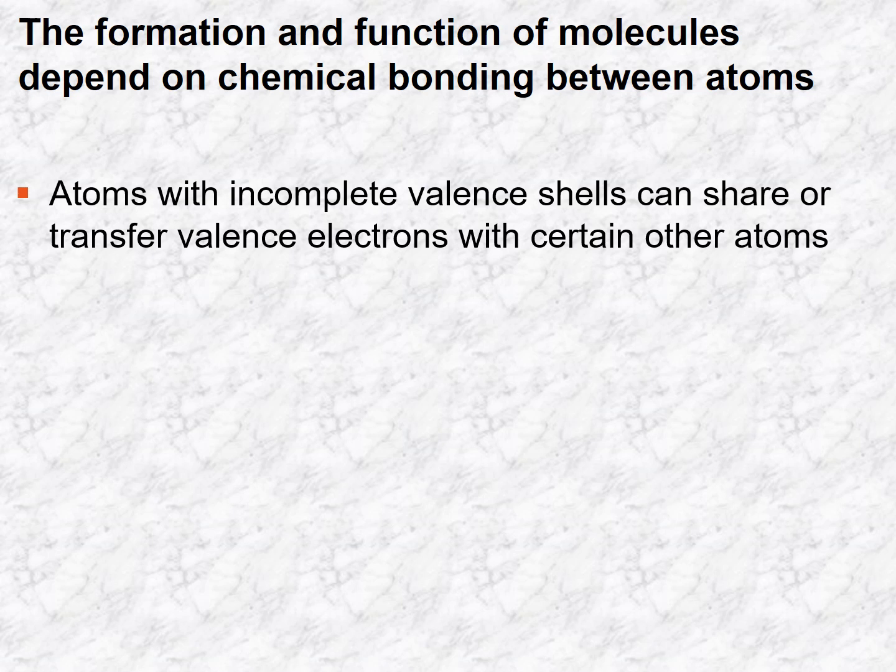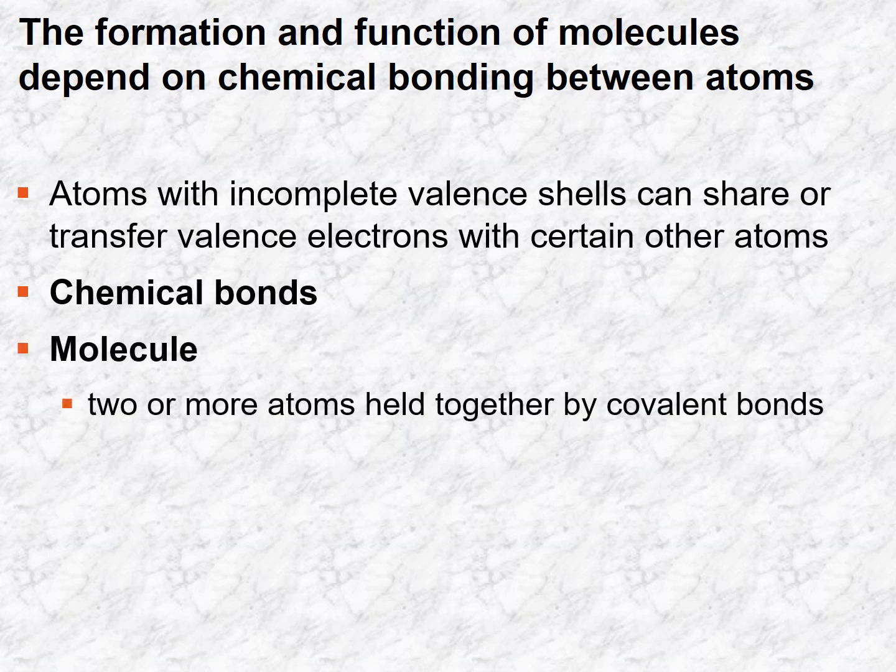Those that have complete valence shells are not going to do this. Remember, they are happy, they are inert, so they are not reactive. And what that means is they're not going to create bonds with another atom. These interactions result in atoms staying kind of close together, so they might be held together by strong attractions or weak attractions, and these are called chemical bonds. A molecule is the term used for the connection, or the result from the connection, of two or more atoms being held together by these bonds.